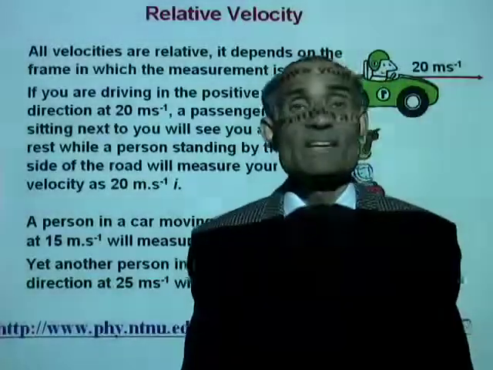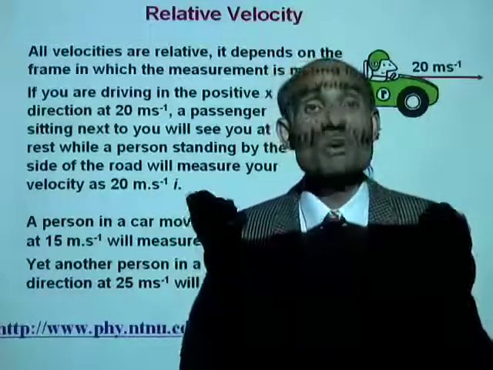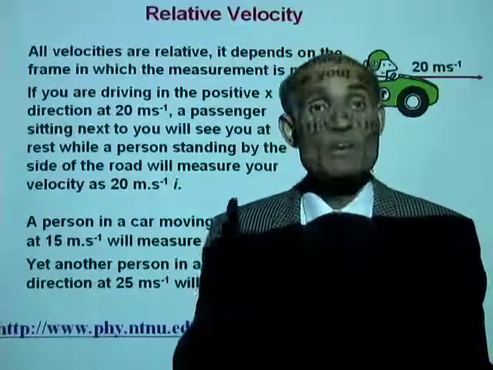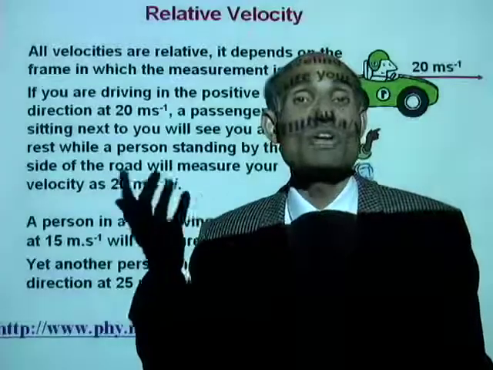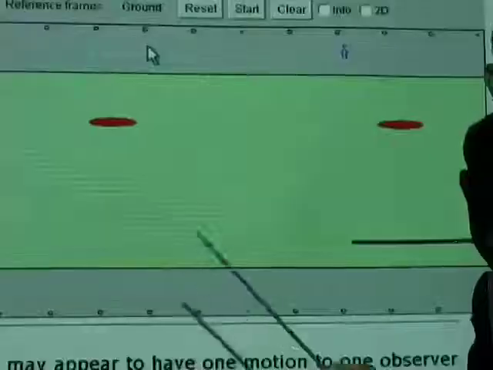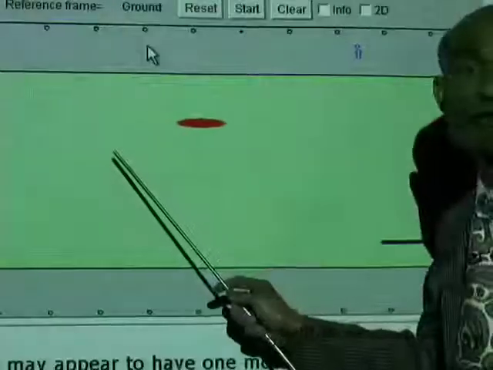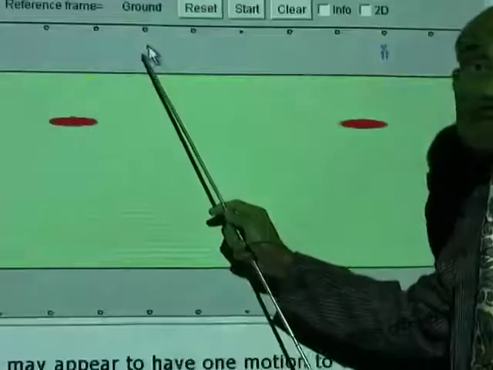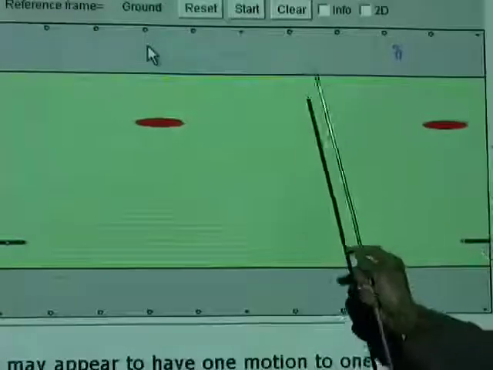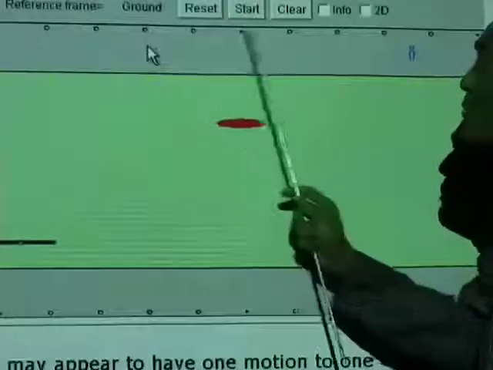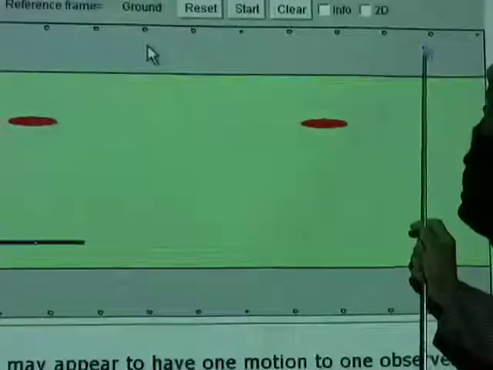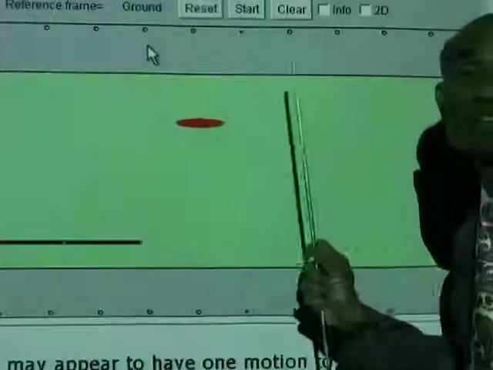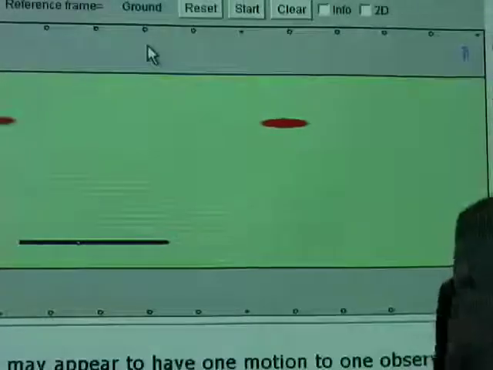Now, when I was discussing relative motion, I showed you an animation. Let's go back and look at that animation one more time to understand relative motion and frame of reference. Now, what is the frame of reference now? The frame of reference is the ground. Now, let's give some values here. When you are standing on the ground, let's say the man is walking in the x direction with a velocity of 1 meter per second. Is it okay?